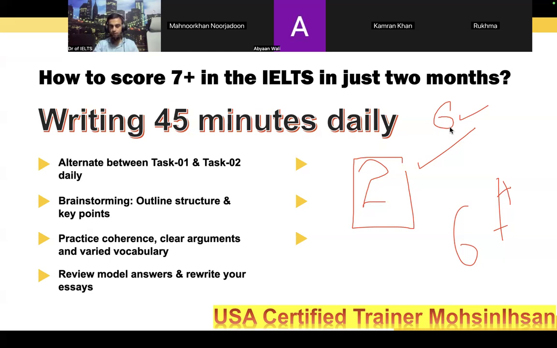So 6.5 is your score. But for the plus, you must also add something, and that plus means vocabulary. No common words, no repetition. Repetition means you use one word again and again. Even 'in my opinion' should not be repeated.